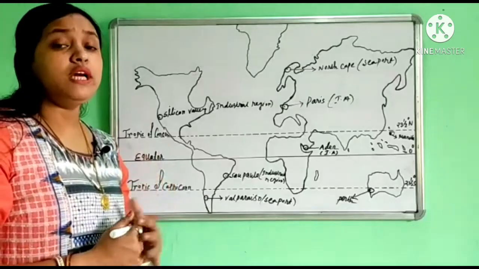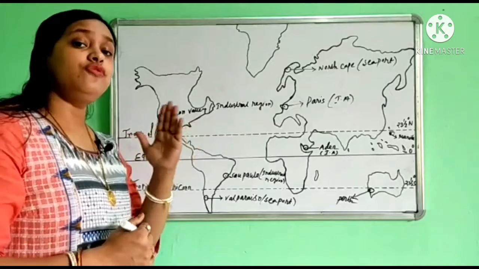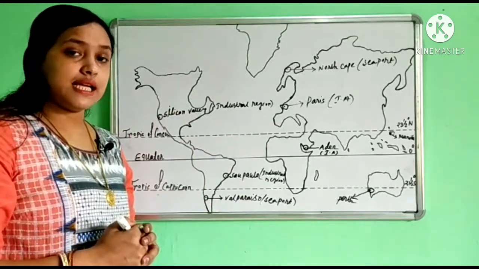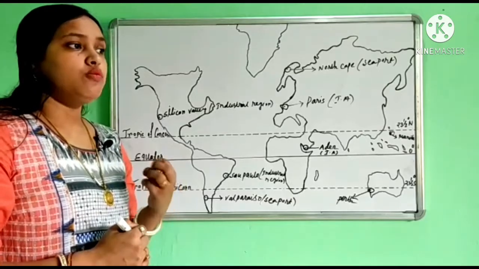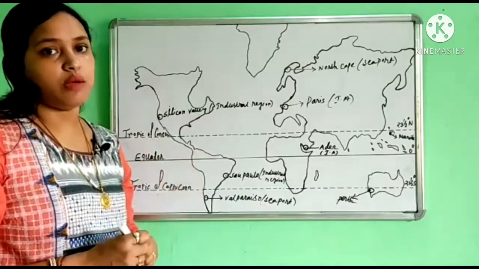Now we talk about different areas that practice different types of agriculture. First of all, we talk about subsistence agricultural farming that we almost find in North America and South America.